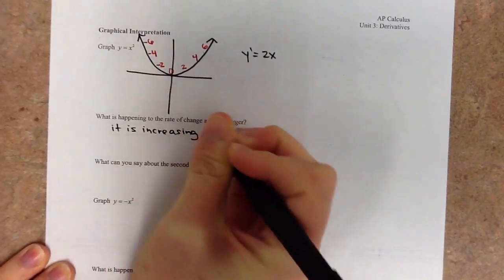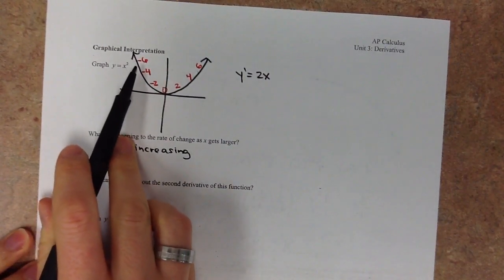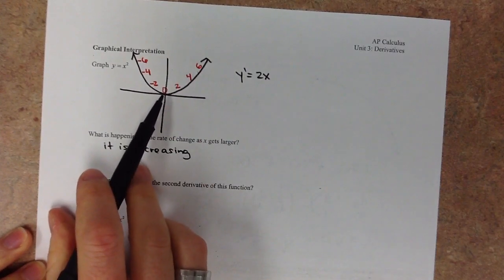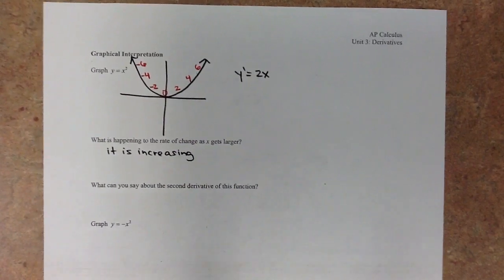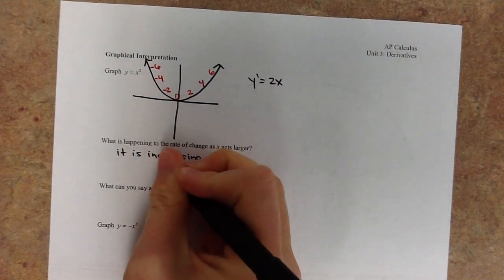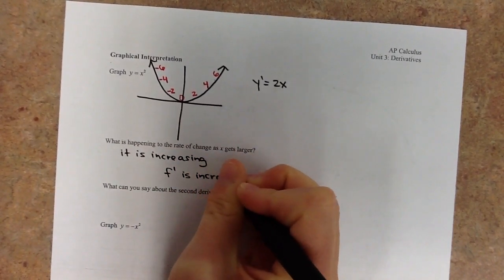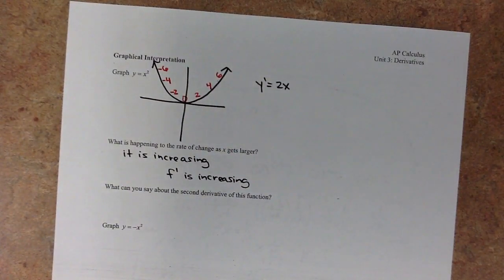So what happens is you start with a steep negative slope, you go to a less steep negative slope, it's eventually 0, then you have a less steep positive slope, then you have a more steep positive slope. So that's super important: the rate of change itself is increasing. So that means that f prime is increasing. When we say f prime is increasing, what that means is that the second derivative is positive.